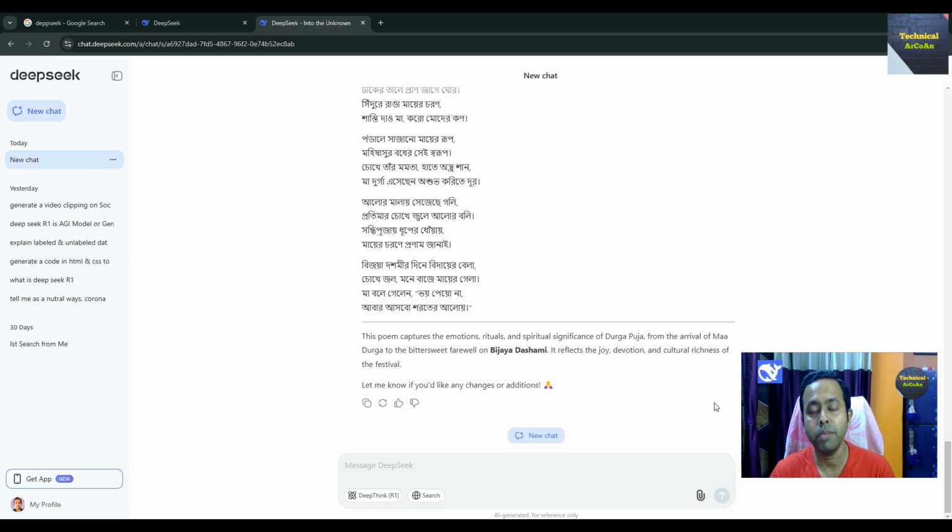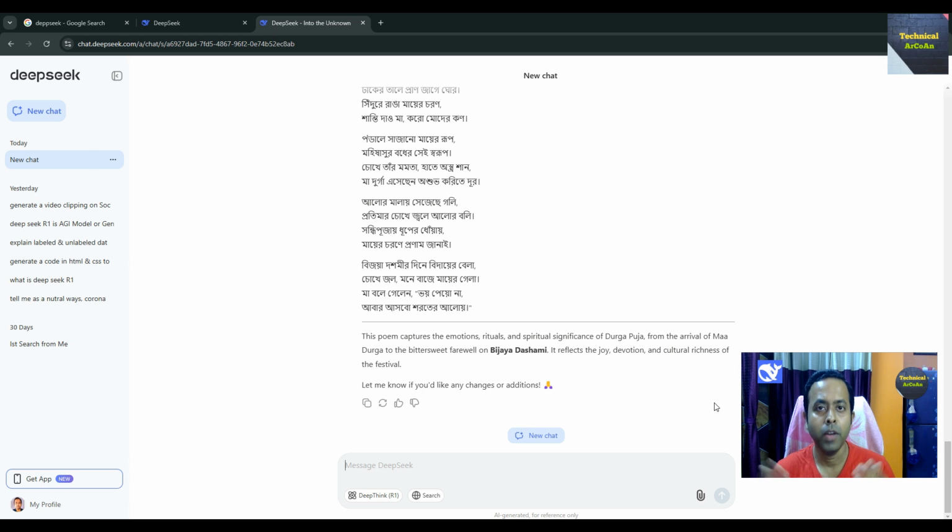And one thing you should remember, when DeepSeek launched, they actually introduced two different versions of the AI model. One is DeepSeek R1 and the other is DeepSeek R1-Zero. DeepSeek R1-Zero uses reinforcement learning, which is a type of machine learning where an agent learns to make decisions by interacting with an environment, right? So they already claim that this particular DeepSeek R1-Zero model is a reinforcement learning model, right?